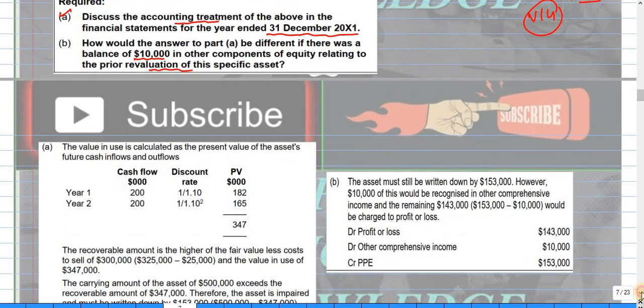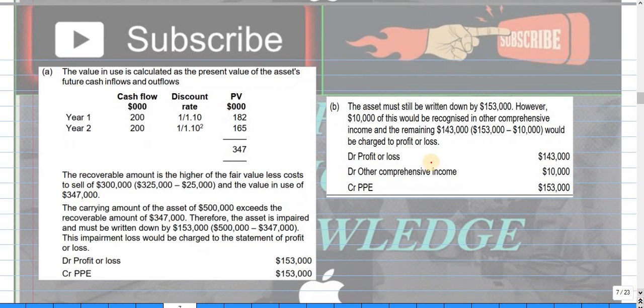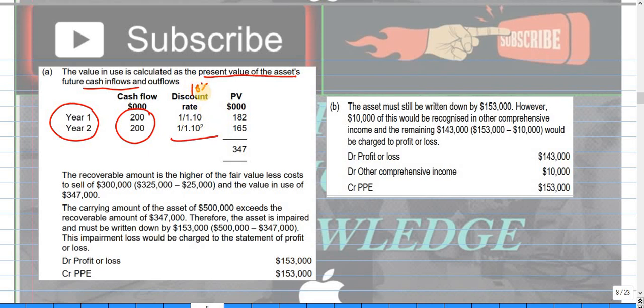So let me show you here. If you see here, the value in use is calculated as the present value of the future cash flows of the asset, and this is year 1 and year 2. This is the cash flow, and this is the discount rate, which is 10%. We will have this amount. This is the value in use, okay.